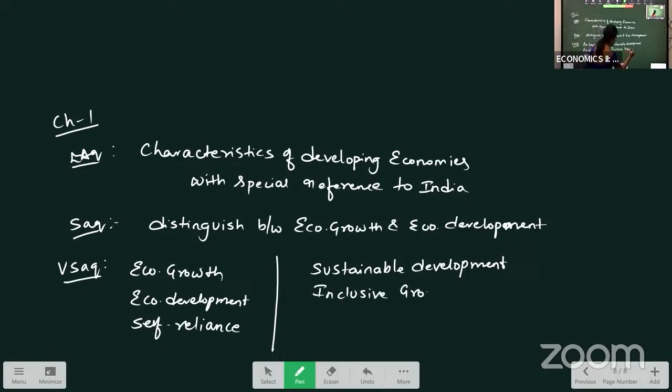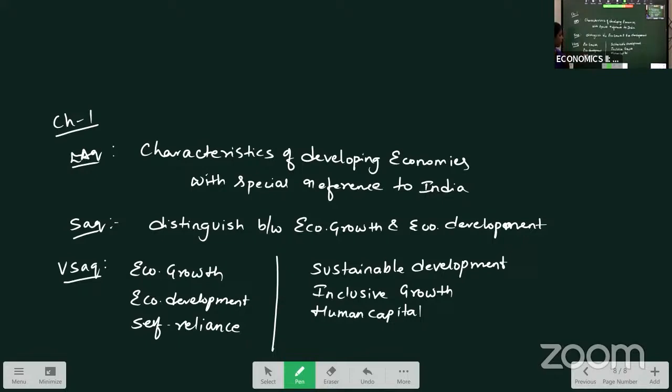Inclusive growth is what? Including all the marginalized sections of the society. Okay, next, human capital. What is human capital? Investment on education and health to improve the knowledge and skills of the people.